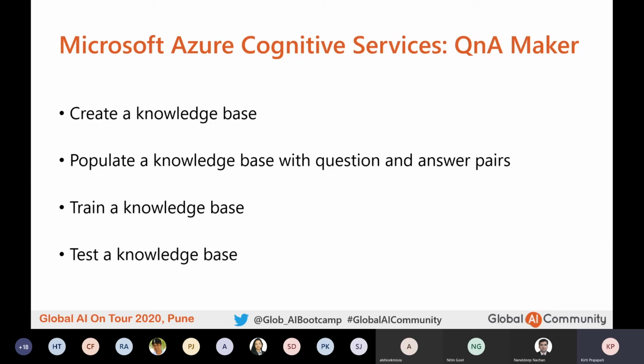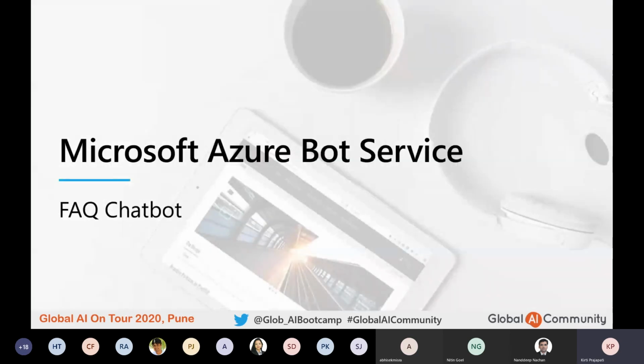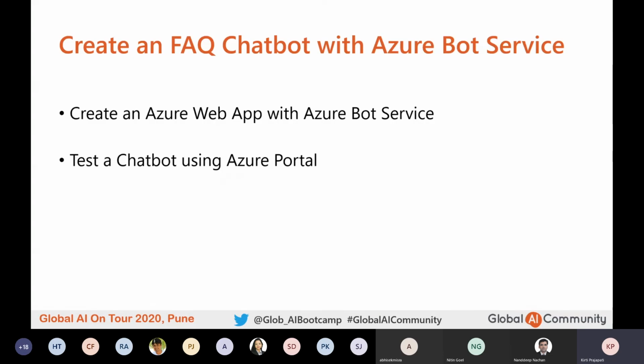After that, I will use the Microsoft Azure Bot Service to create the bot. For that, I will create one Azure web application with Azure Bot Service, and then test this chatbot using the Azure portal.